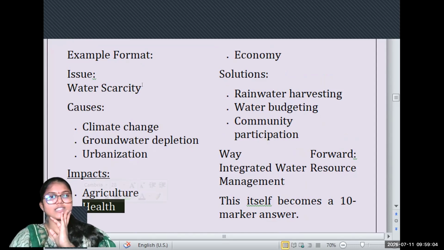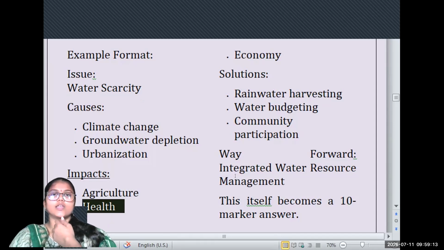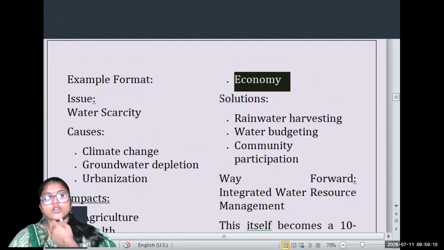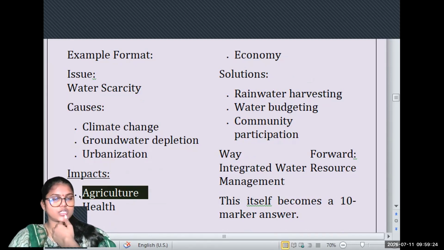If there is scarcity of water, some sections of society may be forced to access unclean water, which will also impact health. Then it will have an impact on the economy. Agriculture and economy are very closely related. When there is a decrease in agricultural productivity, it will have a multiplier effect, which will impact the economy at a larger scale.